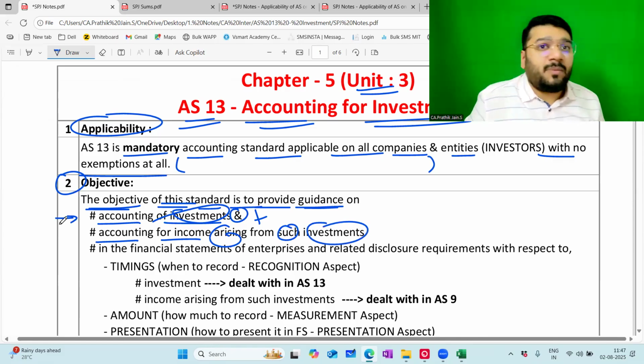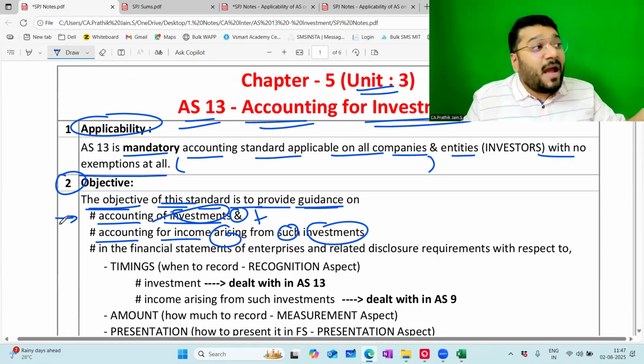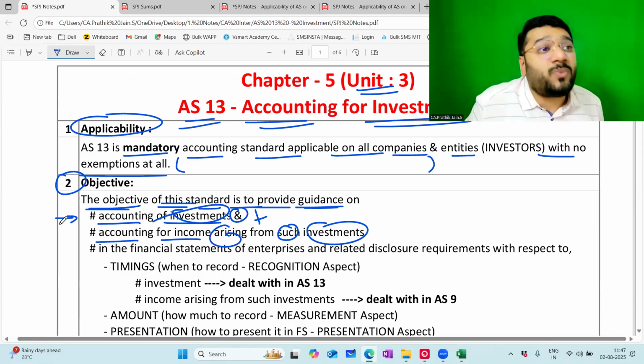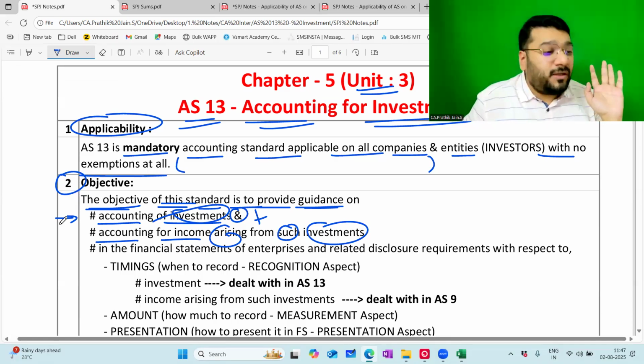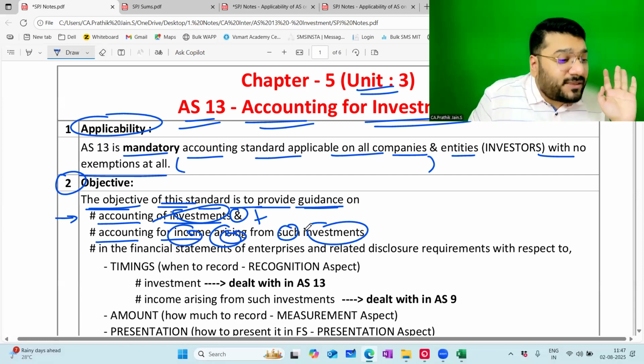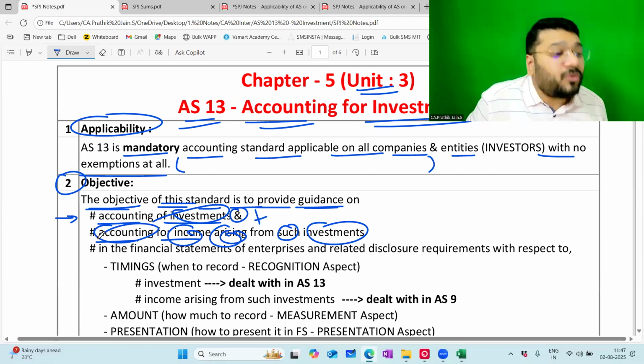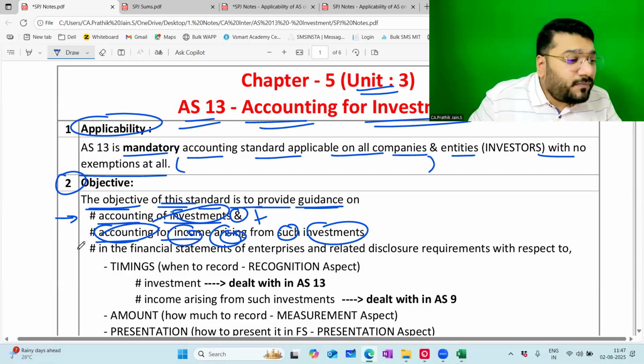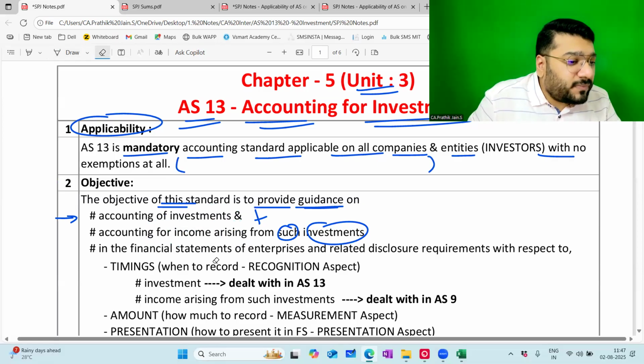So the first point talks about how, if I do investment in something, how do I account that investment? From investment I'll get some return. Obviously, the purpose of investment is to get something in return. That amount which I get in return, income arising from such investment, how to do accounting of that also, we are going to learn in this particular accounting standard 13. Okay, not okay?